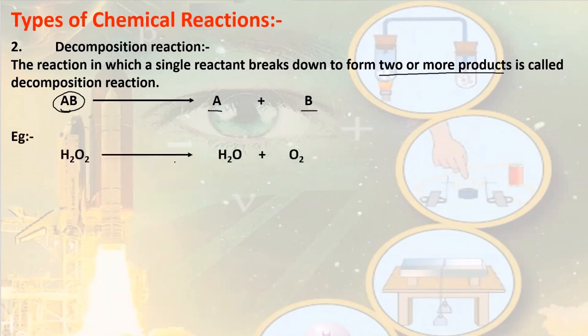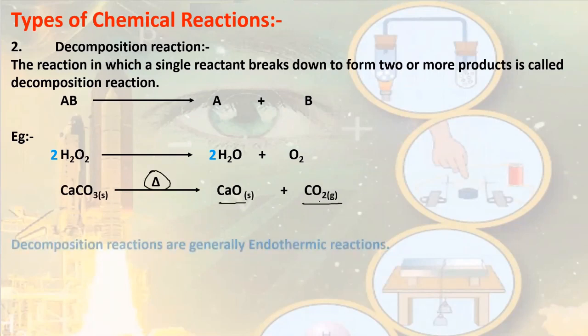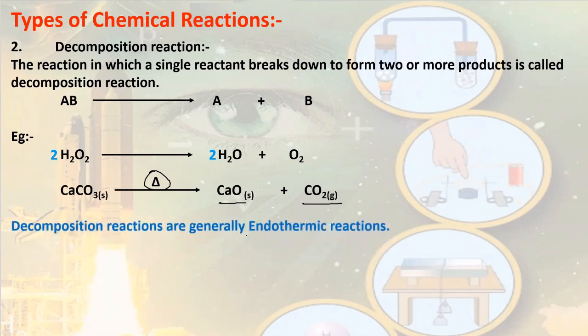Hydrogen peroxide decomposes to give water and oxygen. The next example is when calcium carbonate decomposes in presence of heat, it gives calcium oxide and carbon dioxide. Decomposition reactions are generally endothermic in nature, the reactions which take energy to proceed.